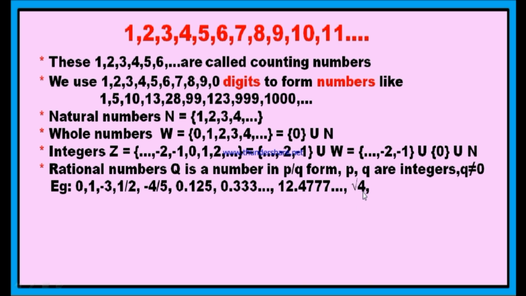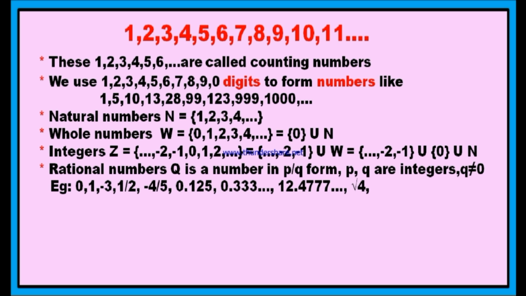And the square root of 4 value is 2. Therefore, root 1, root 4, root 9, root 16, root 25 and all these are rational numbers. If it has a perfect square root, then they are called rational numbers. Okay? Therefore, what is a rational number? A number which is in the form of p by q, where p and q are integers and q not equal to 0, that is, the denominator is not 0. Both numerator and denominator should be integers. Such type of numbers are called rational numbers.